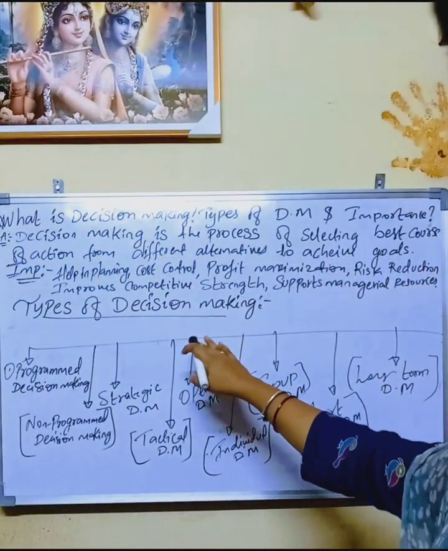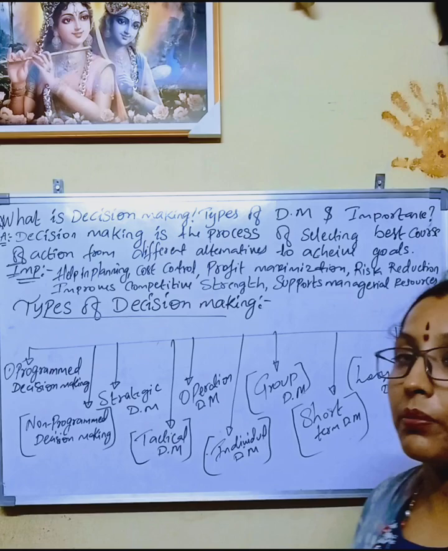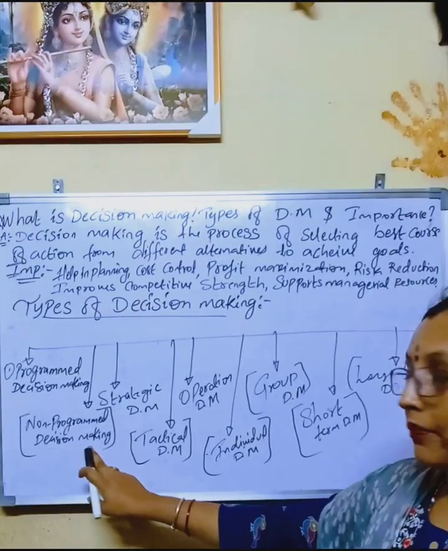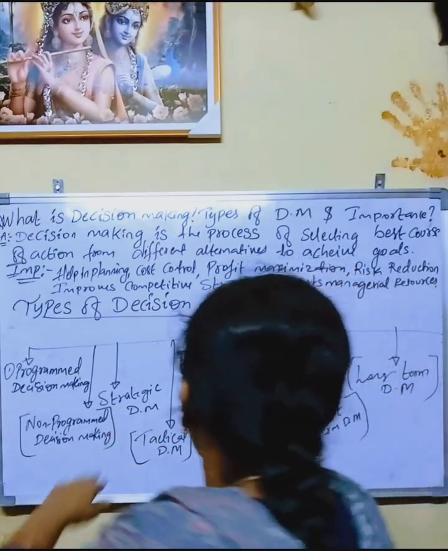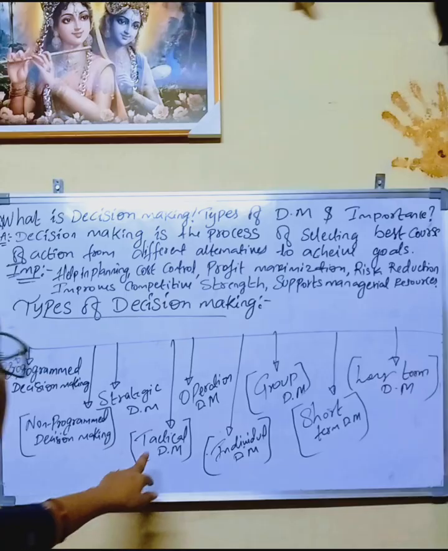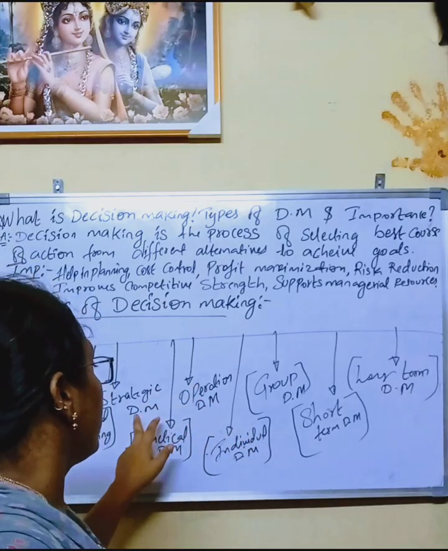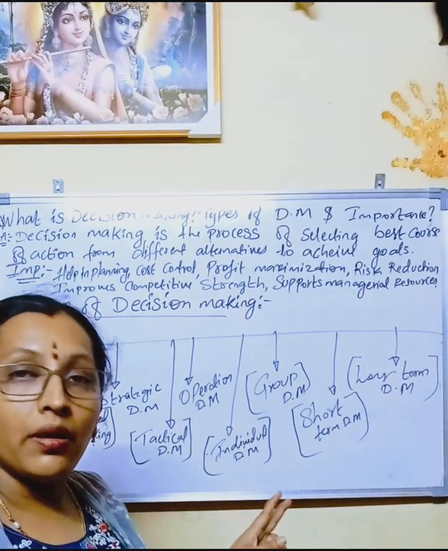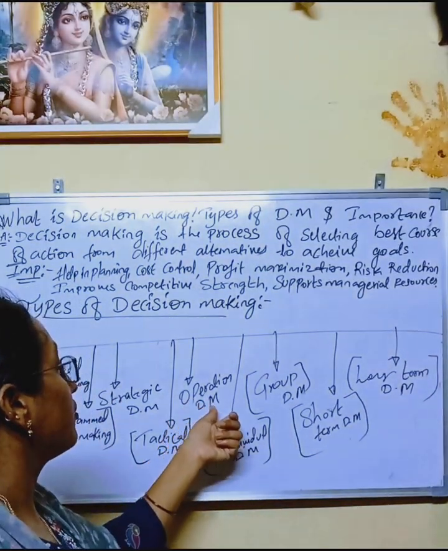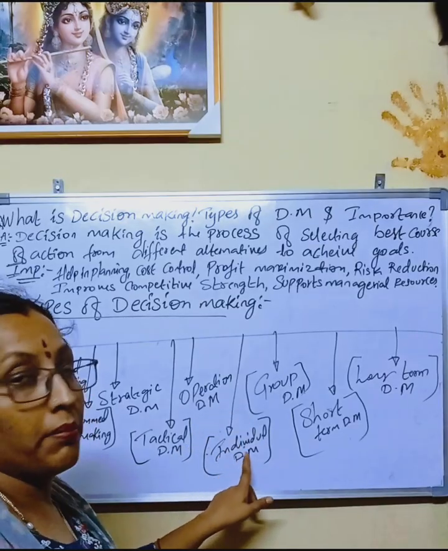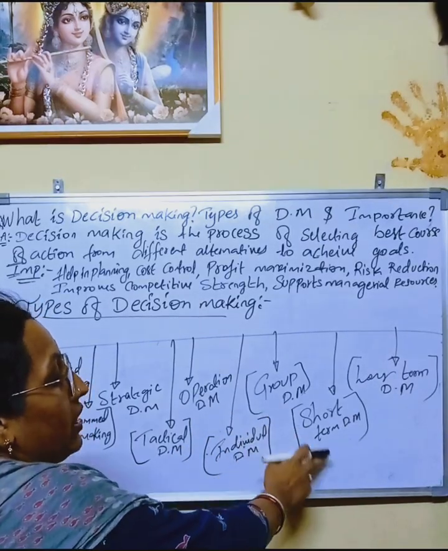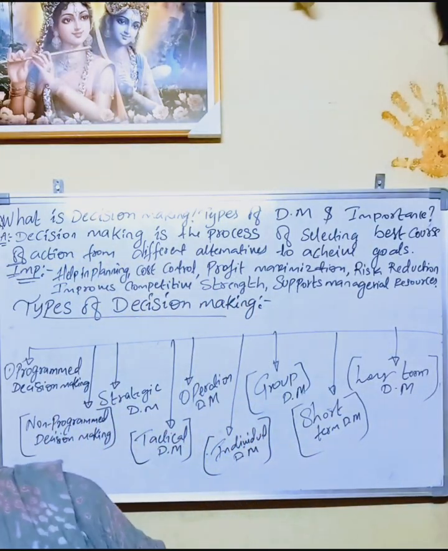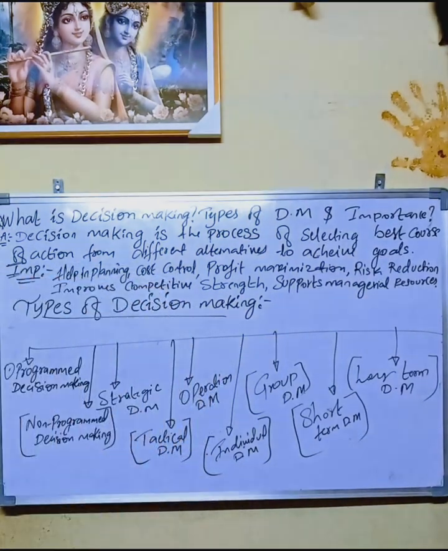Here, if you see the decision making types, the first one is programmed decision making, the second one is non-programmed decision making, and the third one is strategic decision making. I use the shortcut DM: D means decision, M means making. Don't get confused. Then tactical decision making, operational decision making, individual decision making, group decision making, short term decision making, and long term decision making. These are the types of decision making.